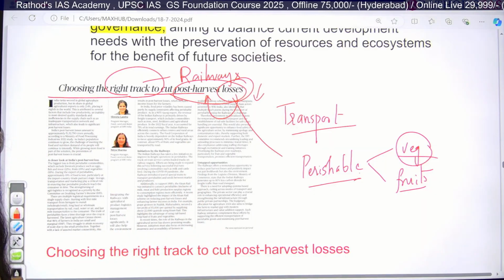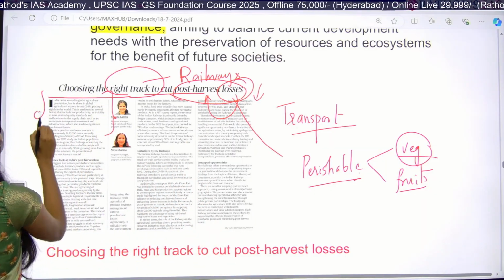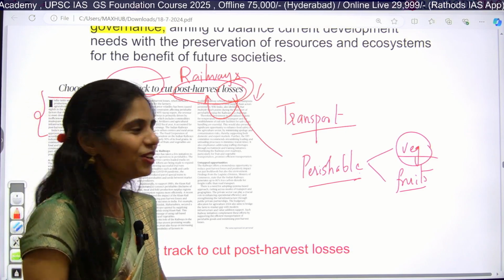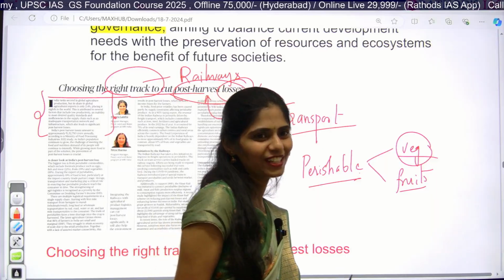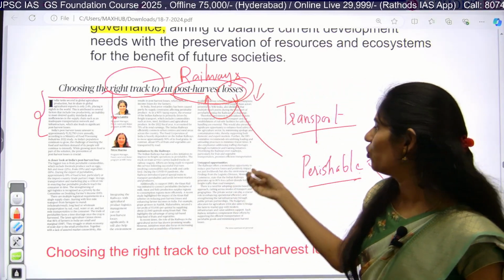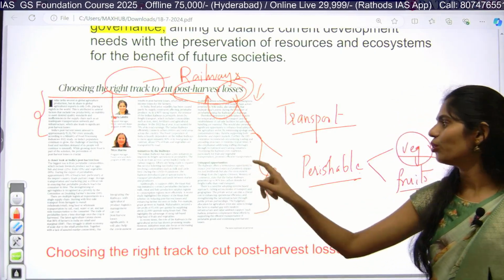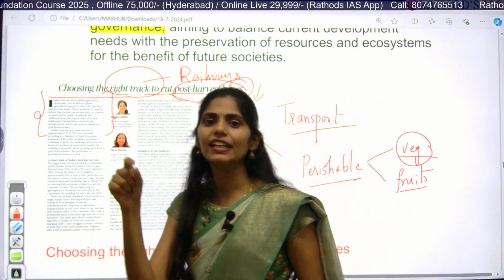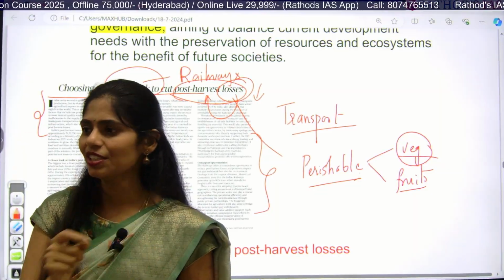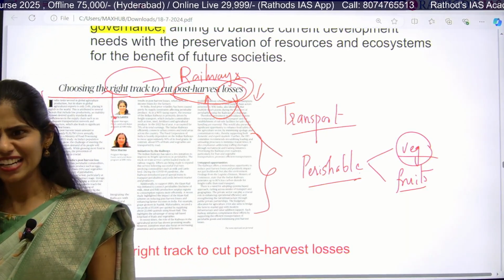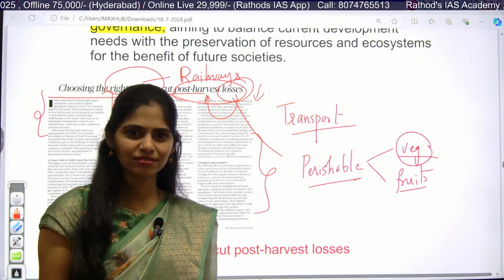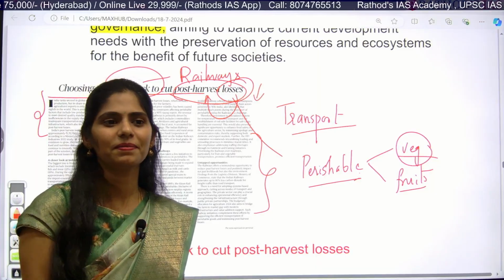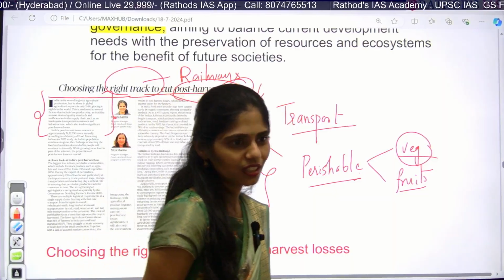Now why is it in the news? Because Indian Railways is taking some initiatives or steps to decrease post-harvest losses. So you have to know which opportunities we are going to have from the railways, or you have to write the heading: initiatives of railways to decrease post-harvest losses. Simple, no? Now guess what the initiatives may be.